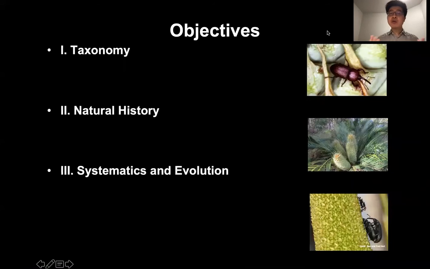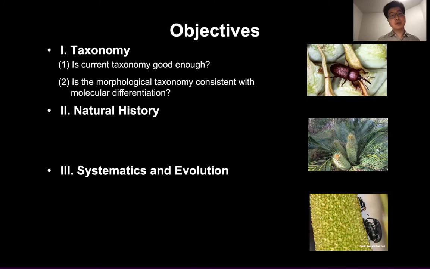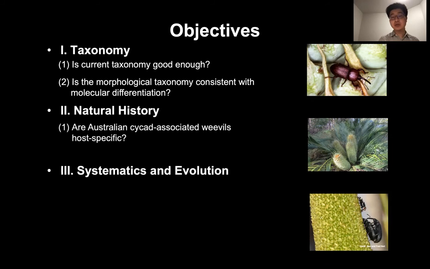In our project, we have three major parts. First of all, we want to deal with the taxonomy of Australian cycad-associated weevils and test if the morphological identification is consistent with molecular species delimitation. Second, we want to determine the host specificity based on our taxonomic information and determine their distribution patterns.